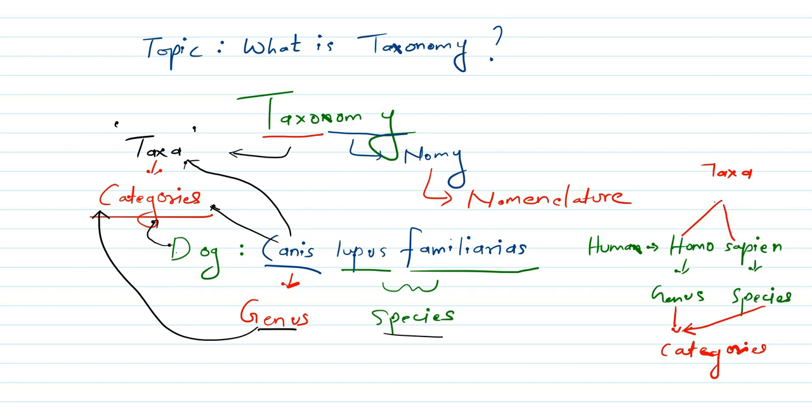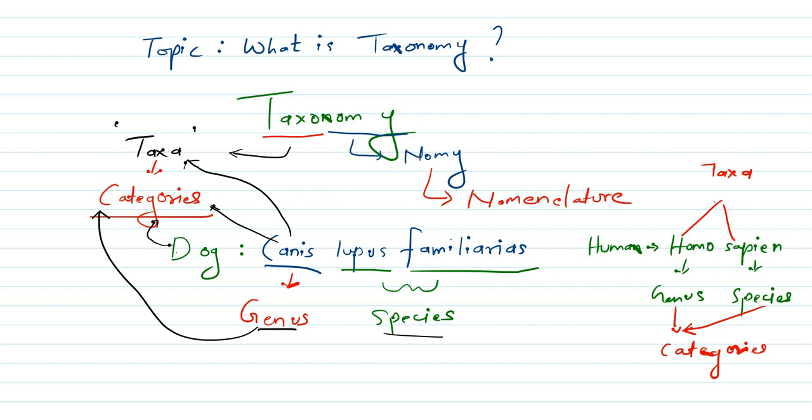So any name which you consider in the world of biology will be a taxa. But if you want to know to which category it belongs, then there are separate categories. For example, human belongs to class Mammalia. So Mammalia is a particular class, and that is representing one category.